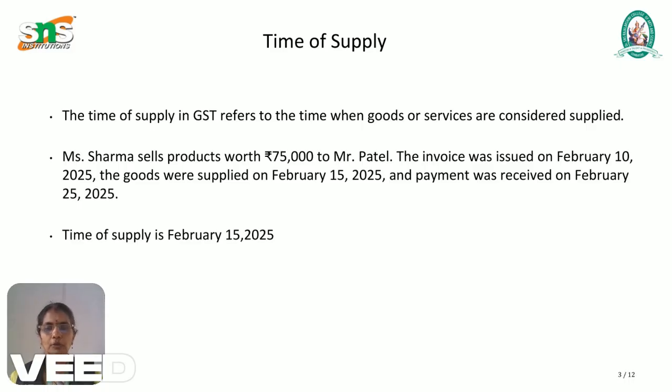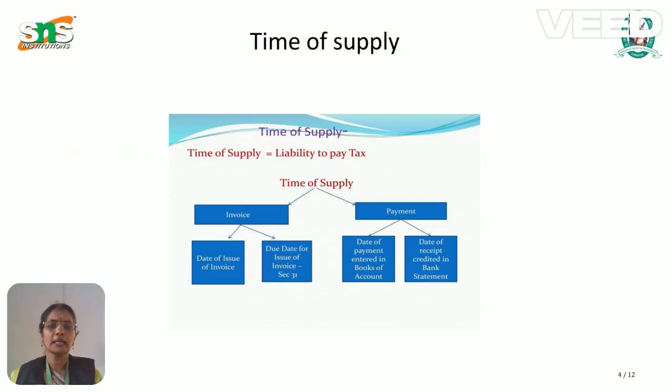We send the goods to the particular end user, and the date on which we supply the goods is called the time of supply. Next, I explained the time of supply through a graphical representation. We have to consider both the invoice date and the payment date when calculating the GST charges, that is, when liable to pay tax. We take either the invoice date or the payment date.